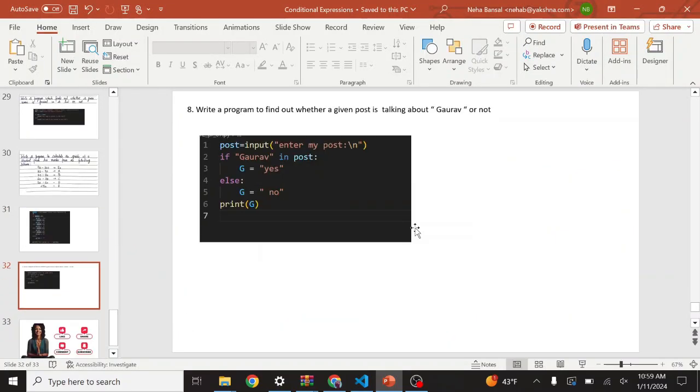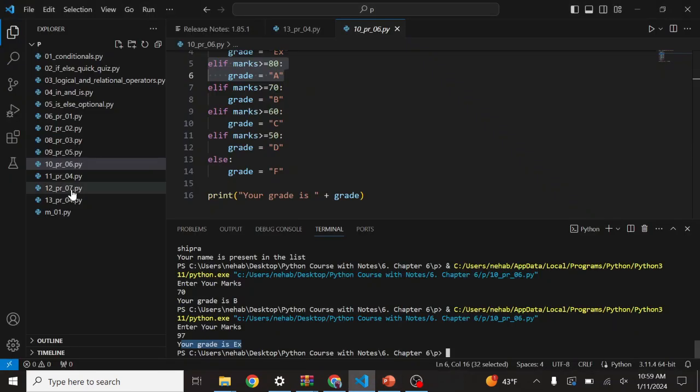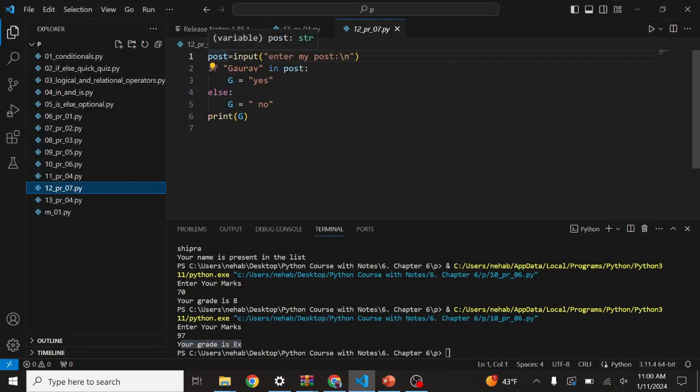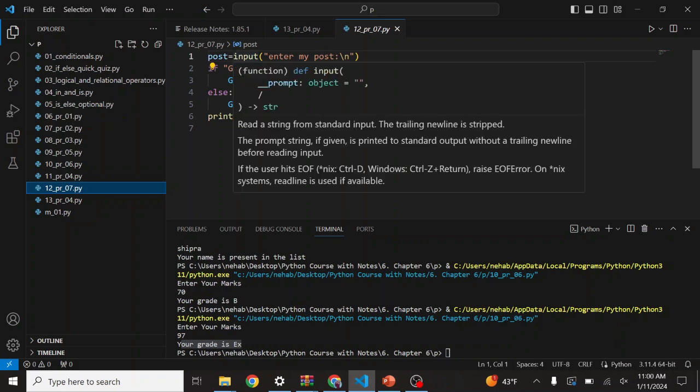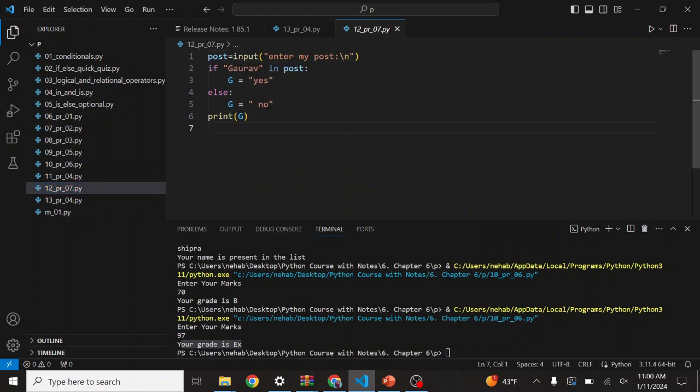The last question is: write a program to find out whether a given post is talking about Gaurav or not. Same thing, in that also we have to use the in operator. So I create a variable by the name post, which is equal to input enter my post. Since the post is a string, we don't have to convert it into an integer. So if Gaurav in post, G is equal to yes, else G is equal to no. Print G. So let's run this command.